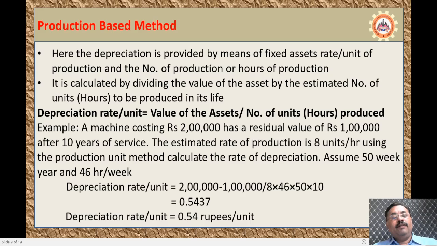The amount of depreciation that you will get is 0.5437. That is, the depreciation rate per unit will be 0.54 rupees. That means for every unit that you produce, 0.54 rupees is the depreciation, right? That has to be done. So if you are calculating the selling cost, you have to add this 0.54 to your production cost, and then sell it to the market.